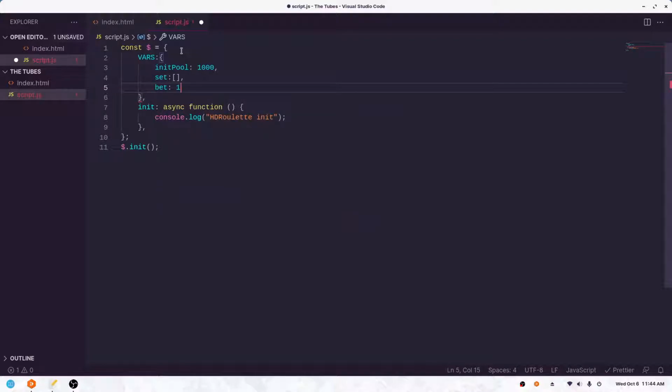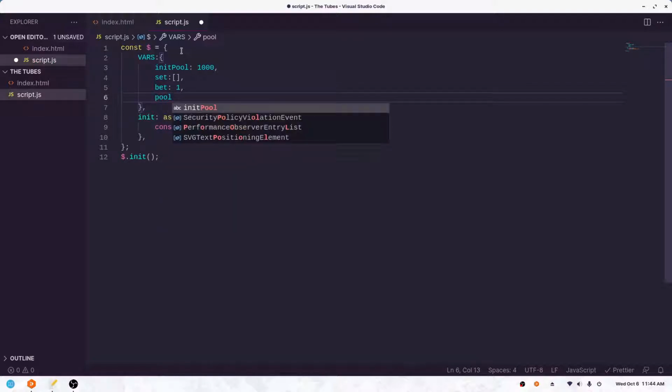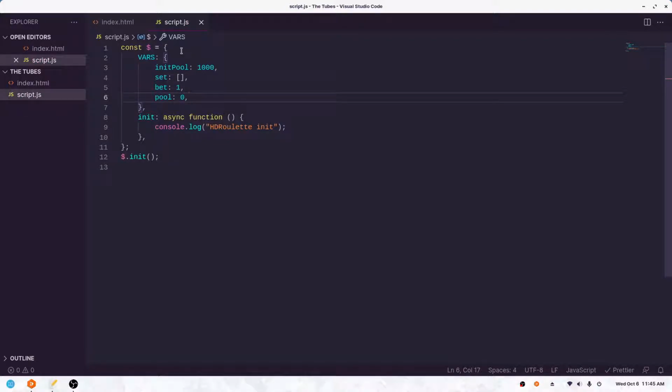We'll call bets, which will be what the current bet is, and we'll just call it pool. And pool will be like how much money you currently have, whether you're up or down, just the total amount of money that you have. I guess before we get in, I should probably explain what the strategy is.